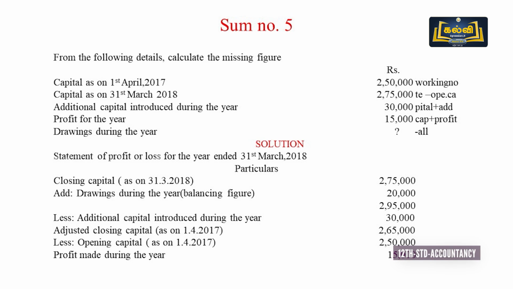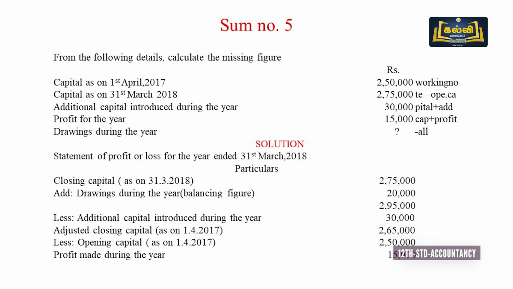In the working notes, we must first take the opening capital. In opening capital, we have to add only two things, that is additional capital and profit. Additional capital and profit is already given. The opening capital is 2,50,000. Add additional capital 30,000 and add profit 30,000. Then minus closing capital, we can have a drawings. Then next we pass on to the solution according to the format.